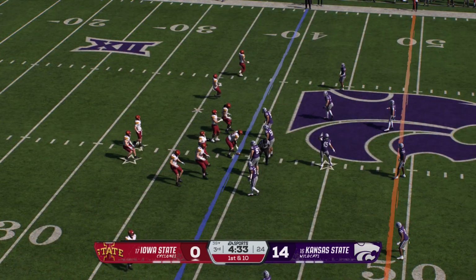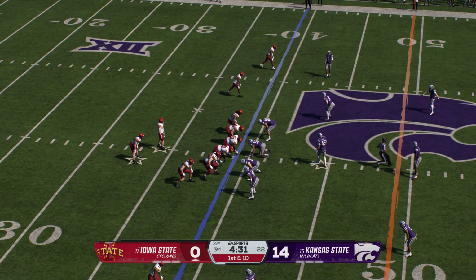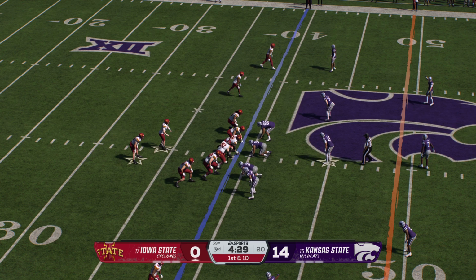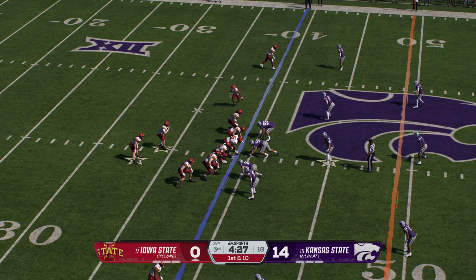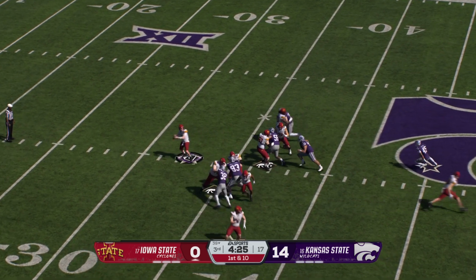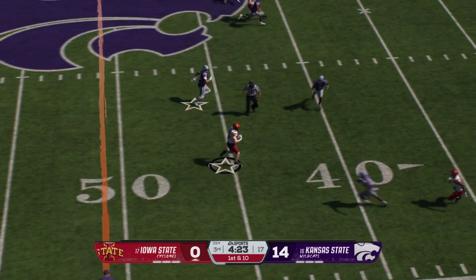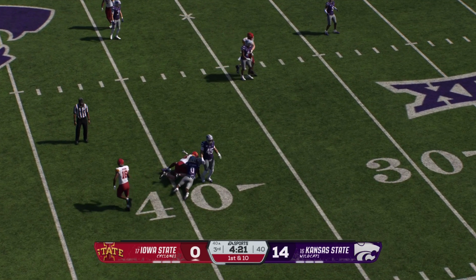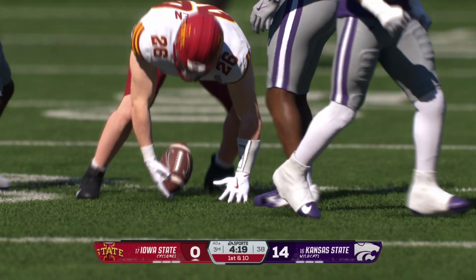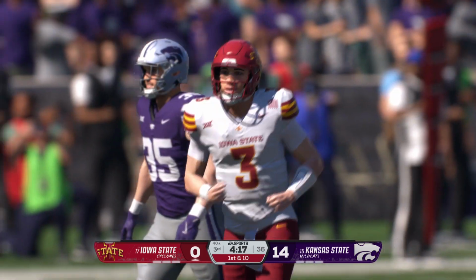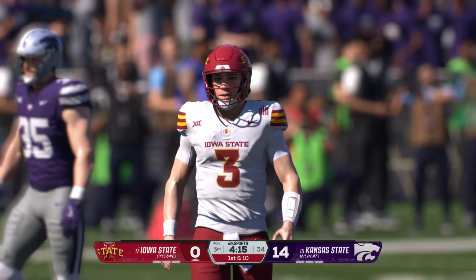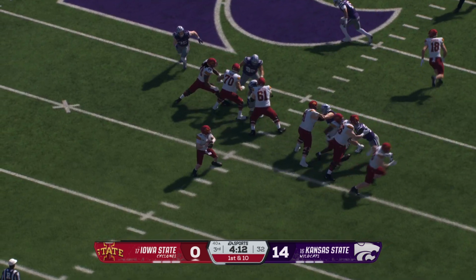The gain moves the ball to the 39. It'll be first down. Scanning the field. It's Becht. The ball is caught. Tackle made after a huge gain all the way to the 40. Defense kind of lost the running back here. Makes a nice catch and gets the first down in the process.